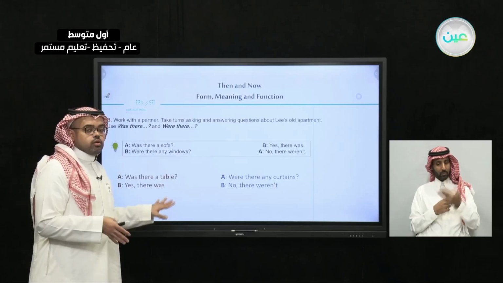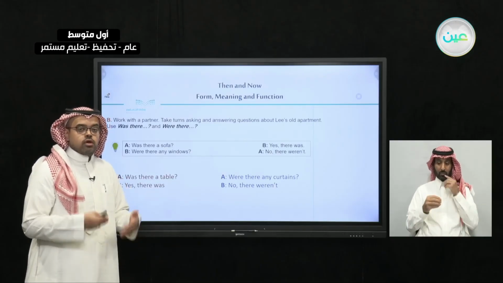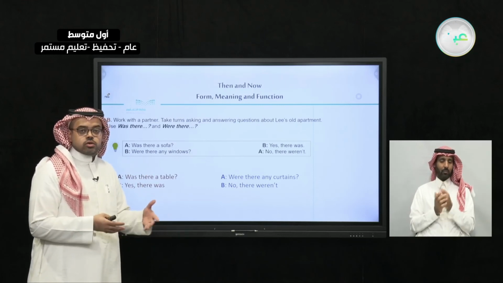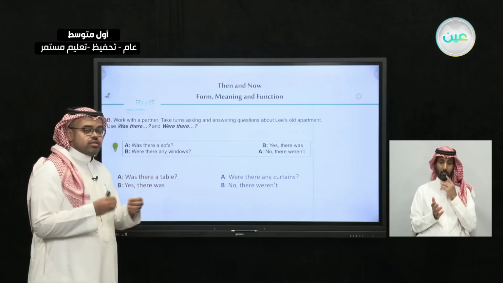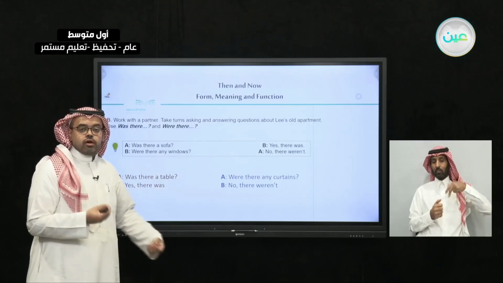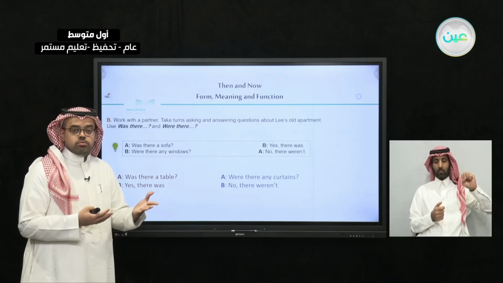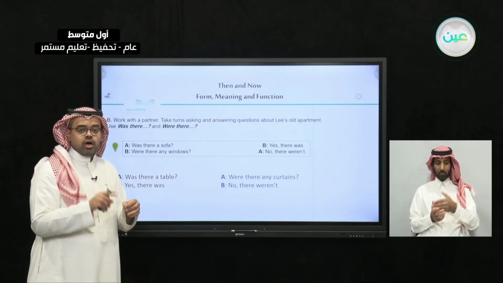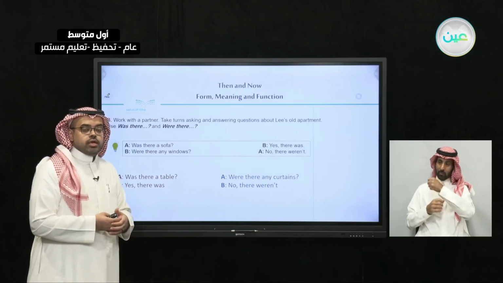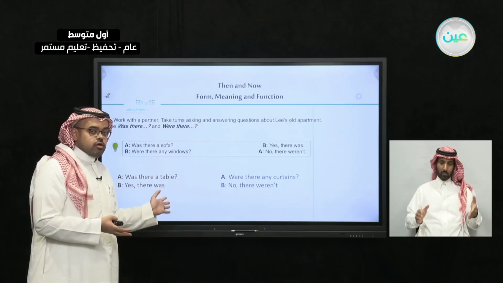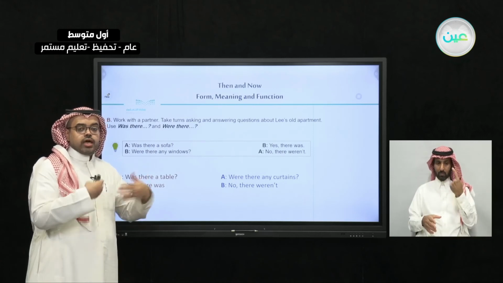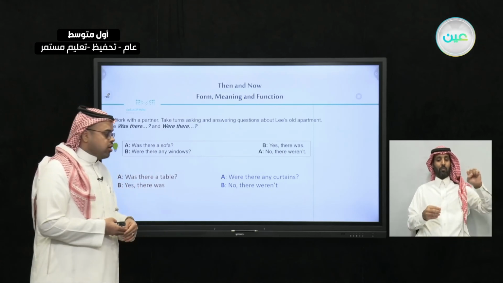These are only examples. You can add more questions. You can have a look at the picture and write different questions. And it's very important that you always start with either was there or were there. So as I said, was there is only for one subject. So look for only one item, maybe the light, maybe the sofa, maybe the rug, maybe a bed, maybe a table, for example. So try to look only for a singular object, or one object, and to make questions of them.